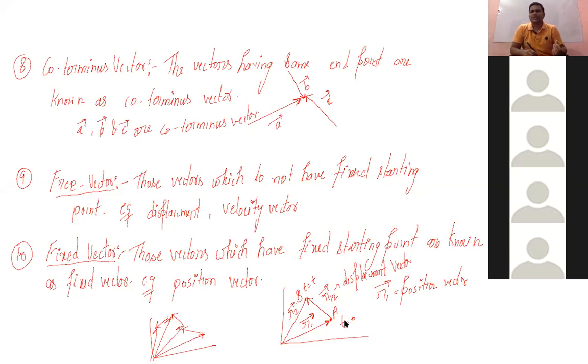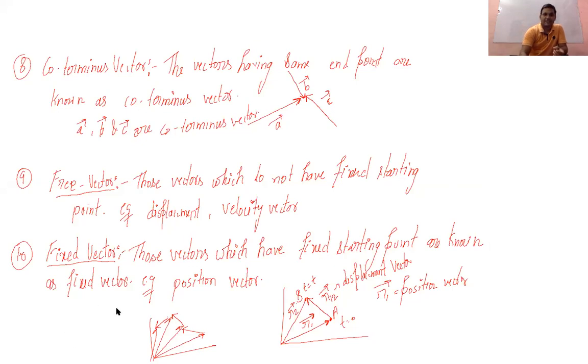And one thing we can also understand here: if we multiply any number with a vector quantity, just try to understand what I'm trying to say, if we multiply any constant number to the vector, then the magnitude will be changed, but the direction will remain the same. The magnitude will change, but the direction will be unchanged.